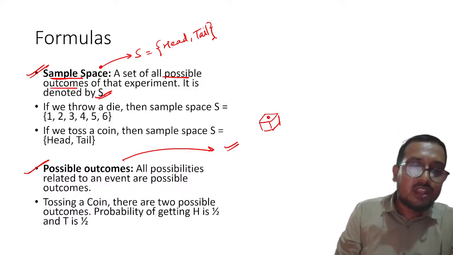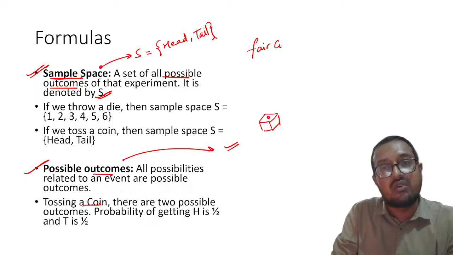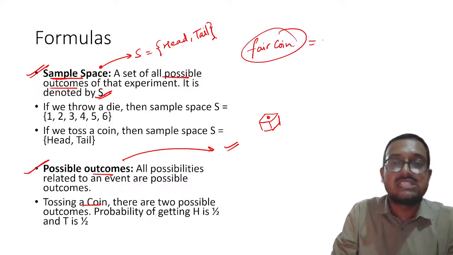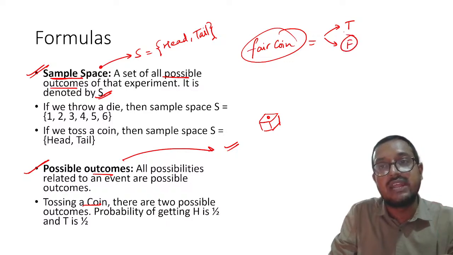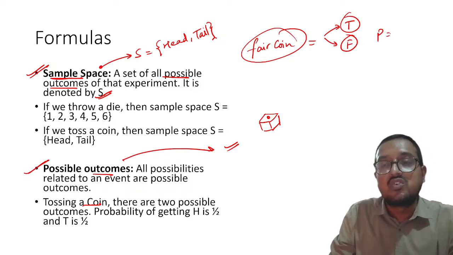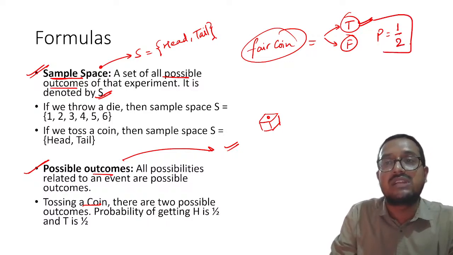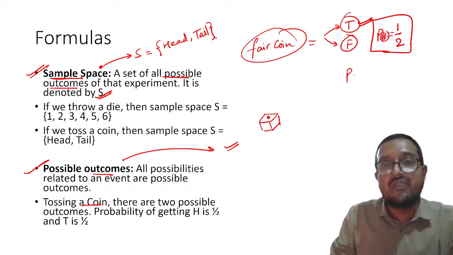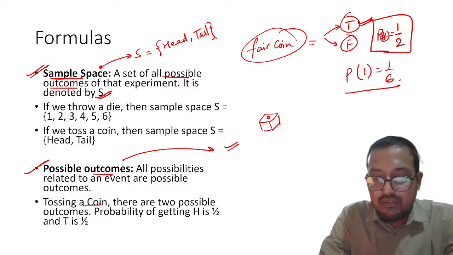Now my dear students, please remember, if we toss a fair coin, not an unfair coin, there are two possible outcomes, head or tail, and any one of them will happen. So let us say head is our favorable one. So 1 divided by the total number of outcomes, that is 2. So please remember, probability of head will become 1 by 2. Same way in a fair die, probability of getting 1 will be equal to 1 by 6. Understood this thing? Everyone understood this thing?